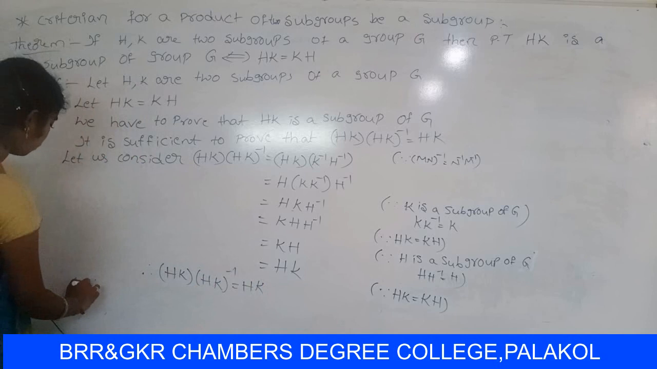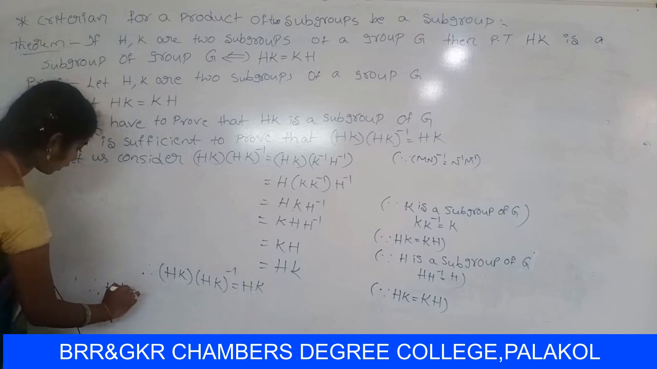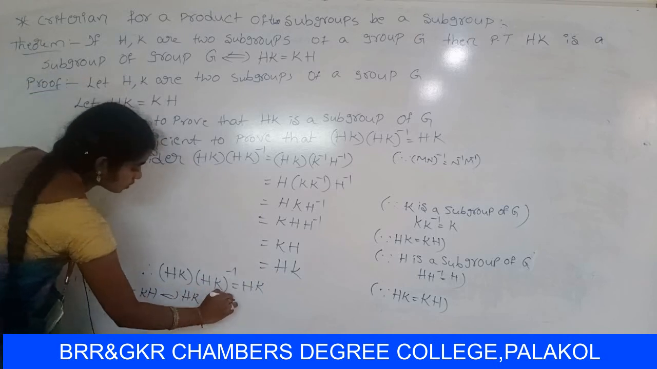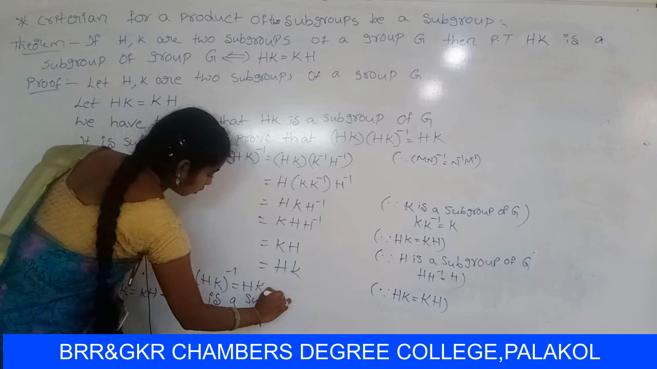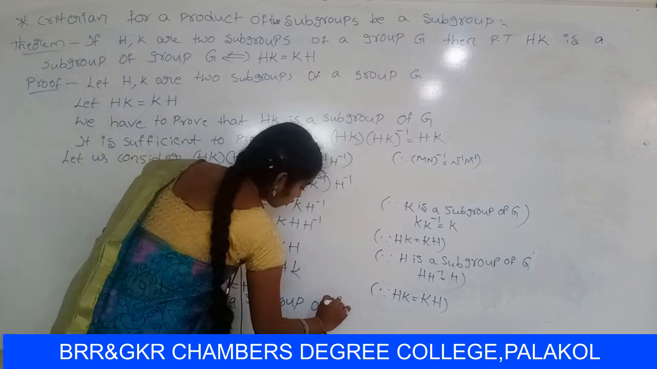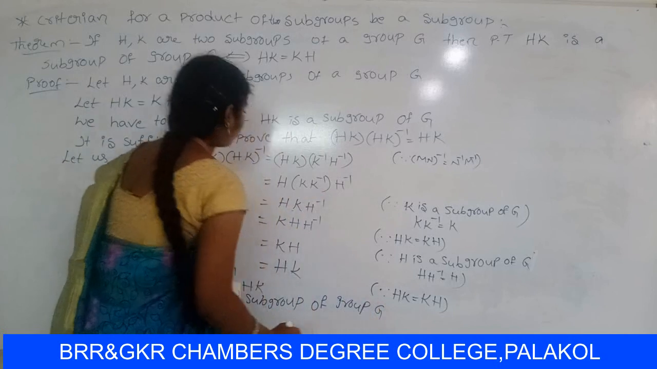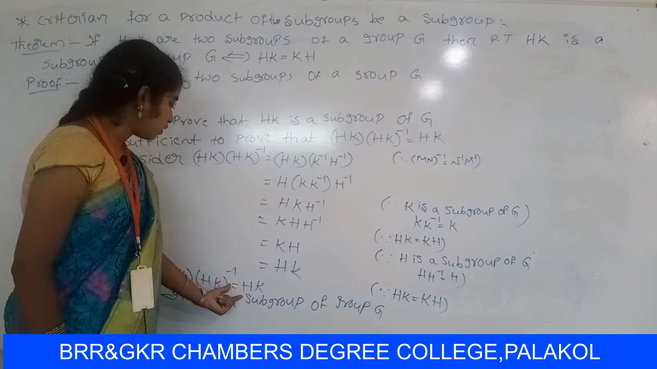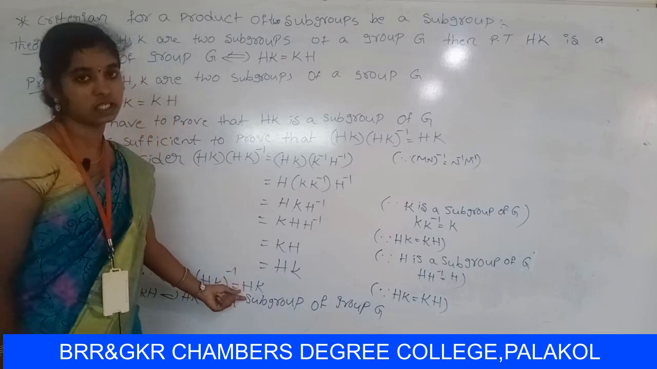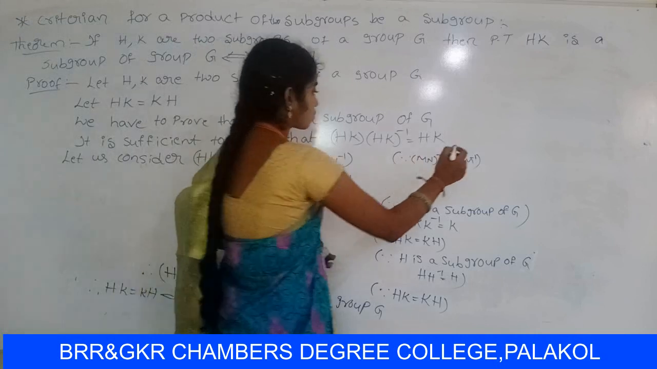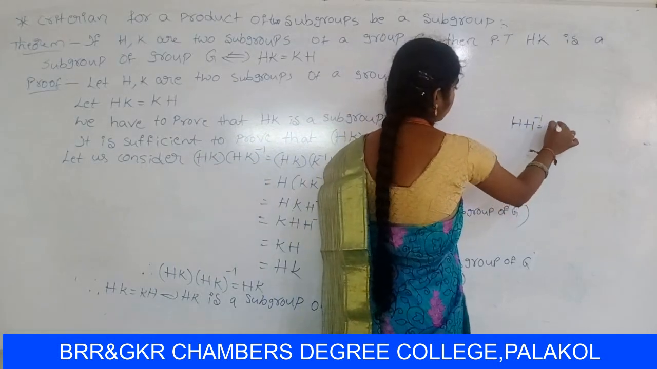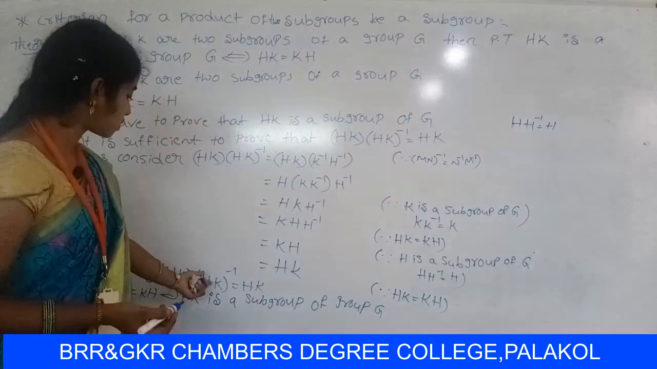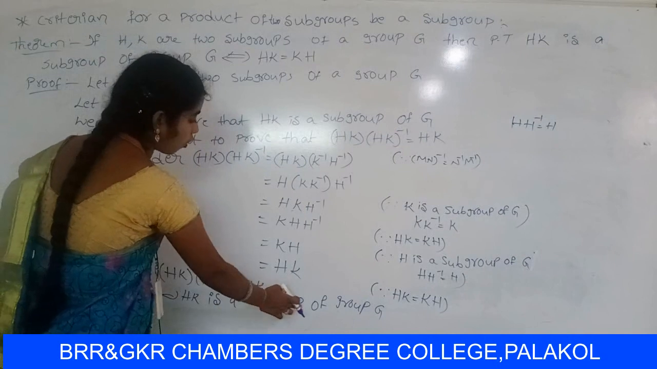Therefore HK equal to KH implies HK is a subgroup of group Z, since HK into HK whole inverse equal to HK. This means HK is a subgroup of Z. Already you know that H inverse equal to H, as H is a subgroup of Z. So use this property: HK into HK whole inverse equal to HK, so HK is a subgroup of Z.